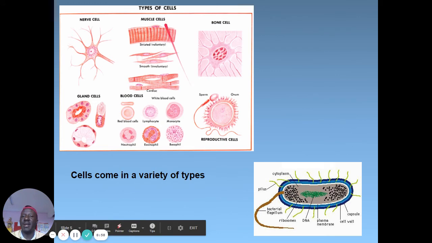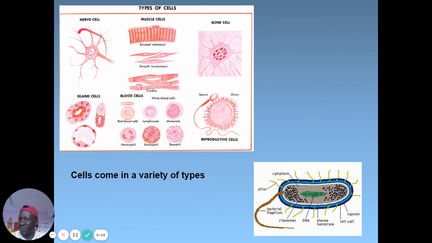We have the different types of cells. I have the nerve cell. Cells are modified differently to serve different functions. The nerve cell has dendrons and dendrites, which receive stimuli from different parts. We have the muscle cells, which have striations like this. As you proceed with these chapters, we shall discuss more about this. We have smooth, voluntary and striated muscles. We also have the bone cells, the osteoblasts, which appear in this form, in concentric rings.